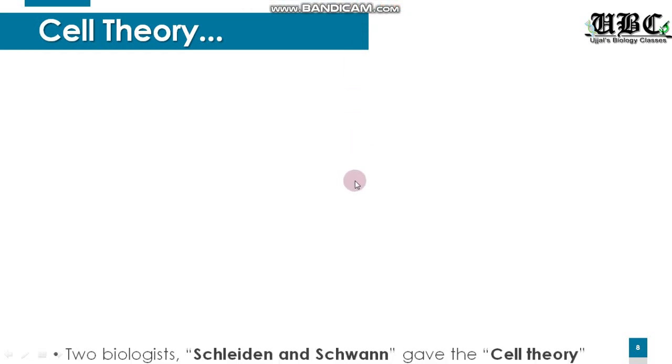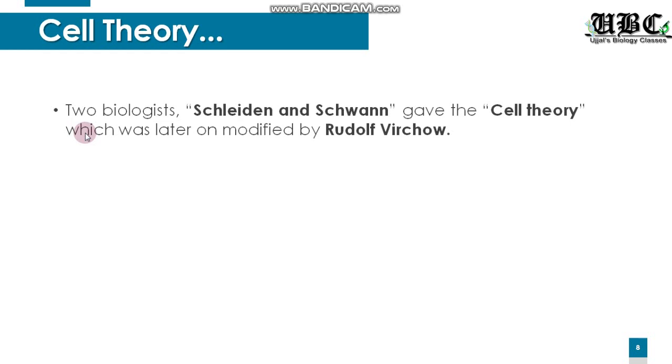Moving on to the next theory, that is the cell theory, which is a very, very important part from your point of view. As I have earlier suggested in the slides, there were two biologists. Schleiden, the full name is Matthias Schleiden. He was a German botanist. I think you know about botany, the study of plants. So the botanist is the person who studies plants. So Matthias Schleiden was a German botanist who in the year 1838 examined a lot of plants and said that all plants are composed of cells.